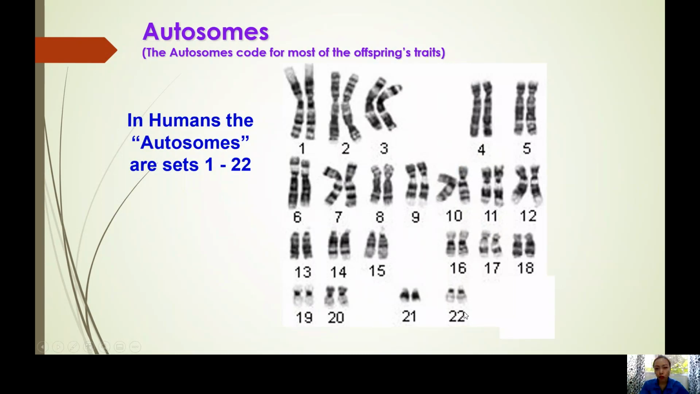Okay? If you want to know why your nose is quite flat, naa na ang code diri sa autosomes. If you want to know the color of your skin, naa na ang code diri sa autosomes. Sa chromosome 1 to 22. Sa homologous pairing of 1 to 22. Okay? So, holistic siya nga term for all the homologous chromosomes from 1 to 22.